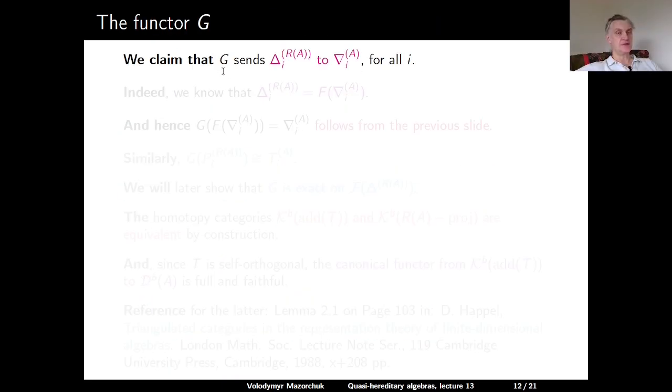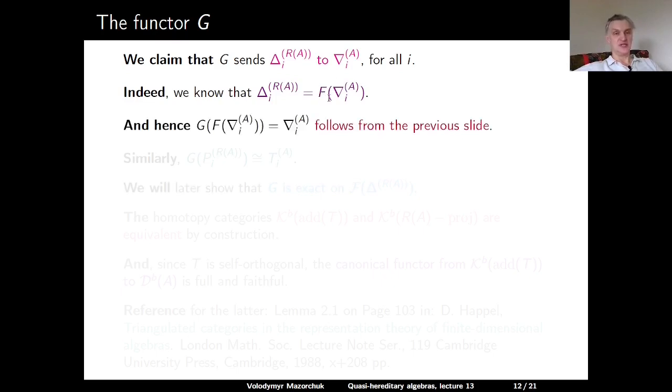Next we claim that the functor G sends the standard module Δ_i over R(A) to the costandard module ∇_i over A. So the functor G undoes what the functor F does. Indeed, we know that Δ_i over R(A) is the image of ∇_i over A under F, and so G applied to F of something is isomorphic to something. This was proved on the previous slide. And similarly, G sends the indecomposable projective R(A)-module P_i to the indecomposable tilting module T_i over A.